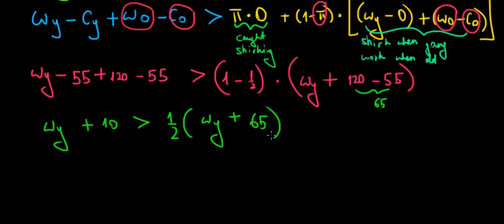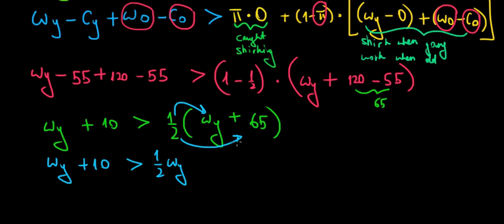Now let's open the brackets here to see what we get. What do we get? We'll have wage of a young employee plus 10 is greater than a half times the wage of a young employee, so that, plus 65 divided by 2, which is equal to